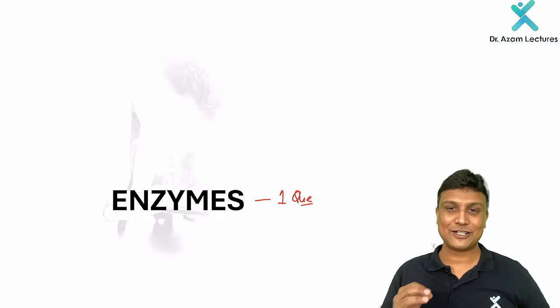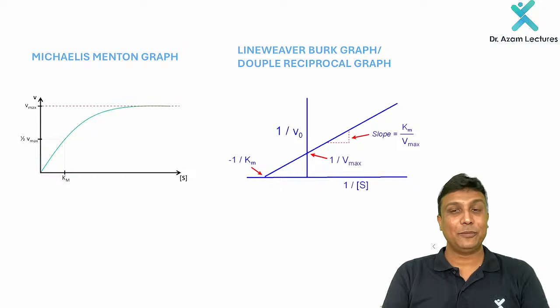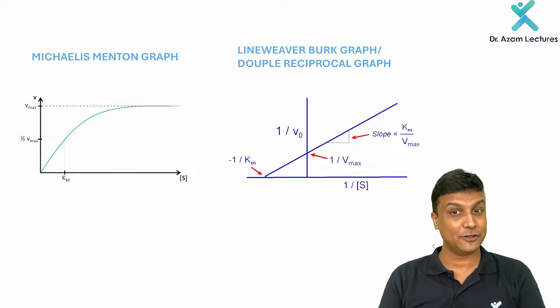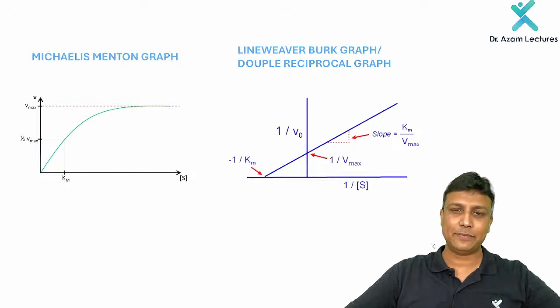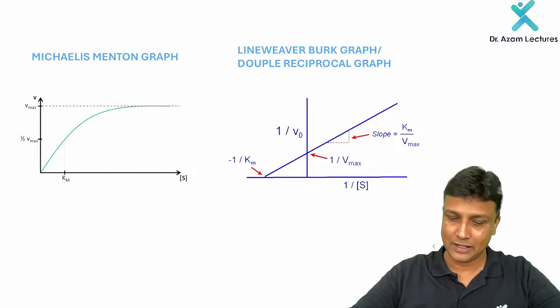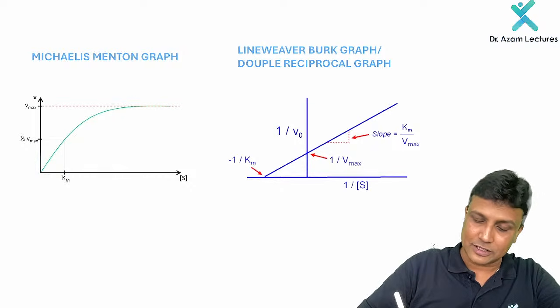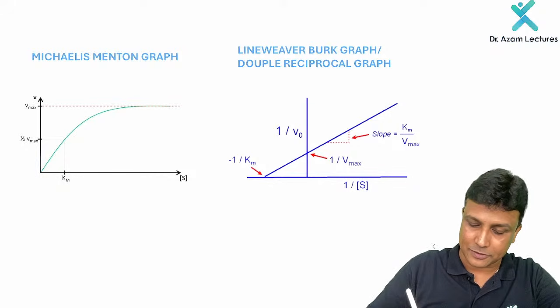Now let us see where the questions will be coming from. So my dear friends, remember in the enzymes topic the question will come from enzyme inhibition. But before learning about enzyme inhibition, you have to know about these two graphs here, sir. The first one here is the Michaelis-Menten graph. Michaelis-Menten graph is giving you the correlation between the substrate concentration and the velocity.